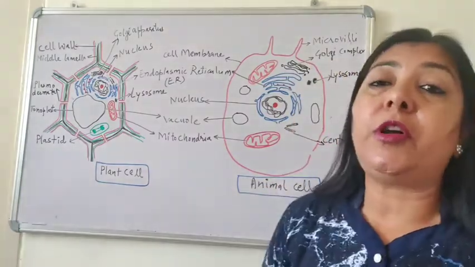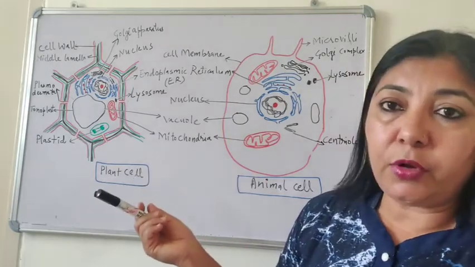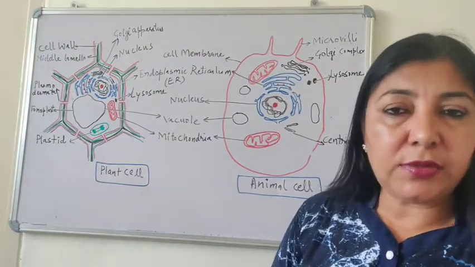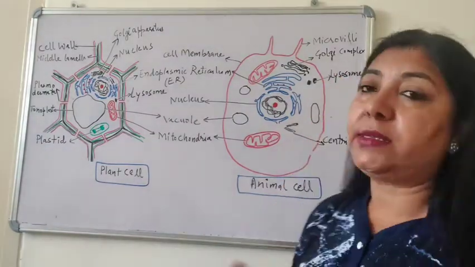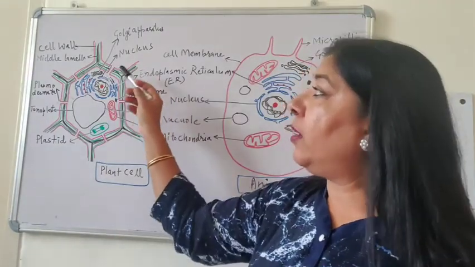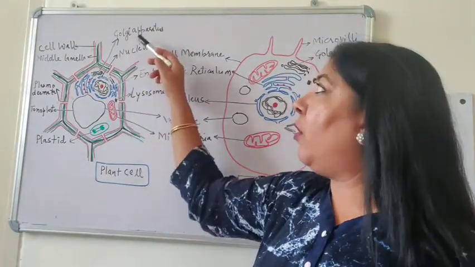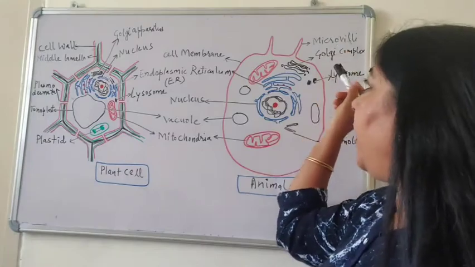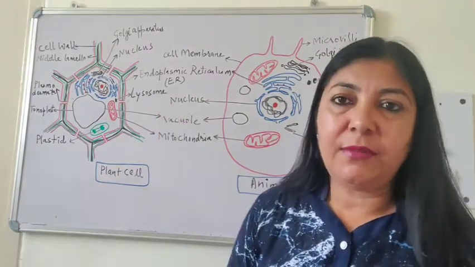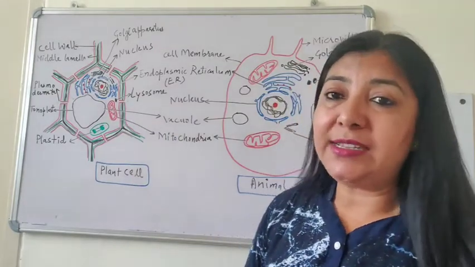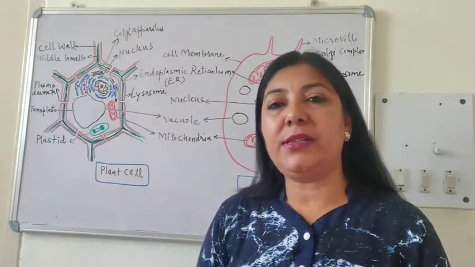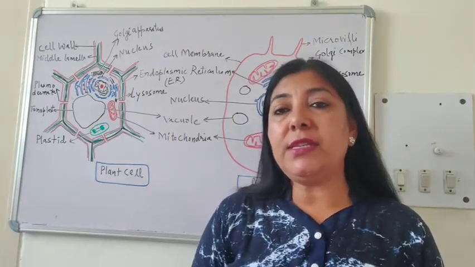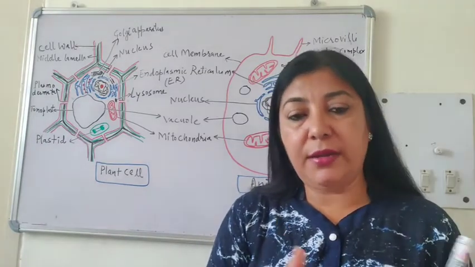Now if you talk about the Golgi bodies, they are also present in both, but the Golgi body in an animal cell is highly complex. That's why we call it Golgi complex. Whereas here the Golgi bodies are simpler and we call them Golgi apparatus. Fine. And microvilli are present in animal cell which are absent in plant cell. Plasmodesmata are present in plant cell which are absent in animal cell. So there are a lot of similarities and many differences also. So we will study the individual parts together in detail.